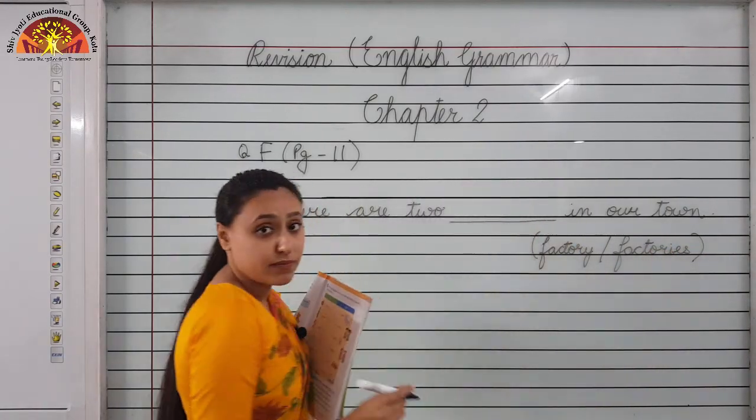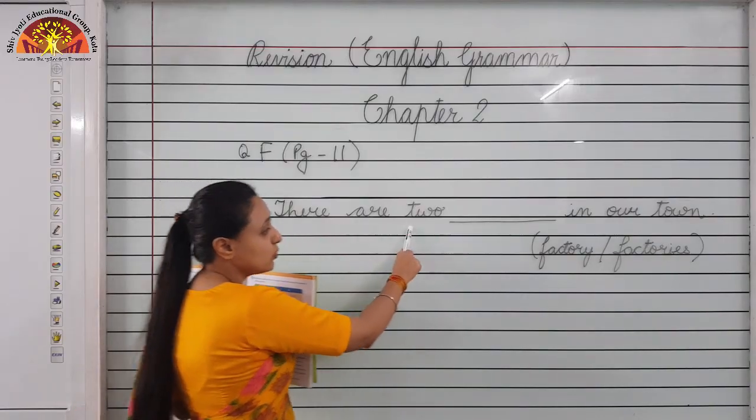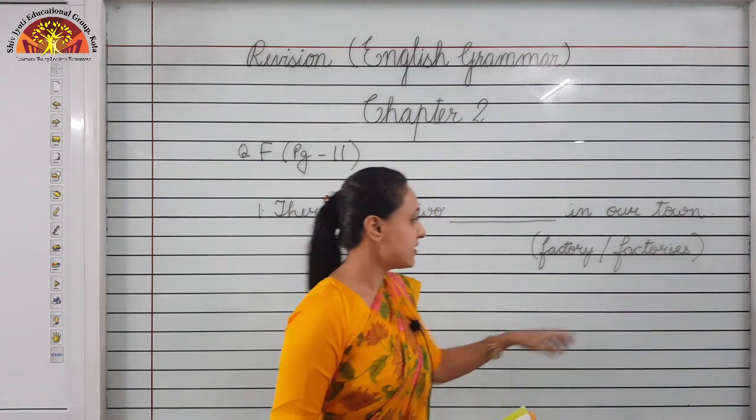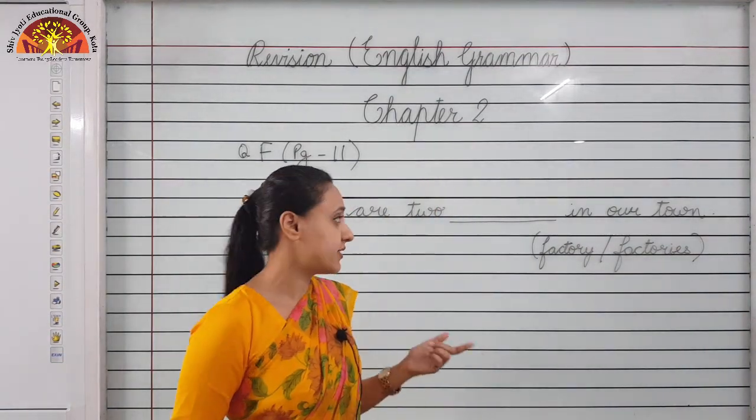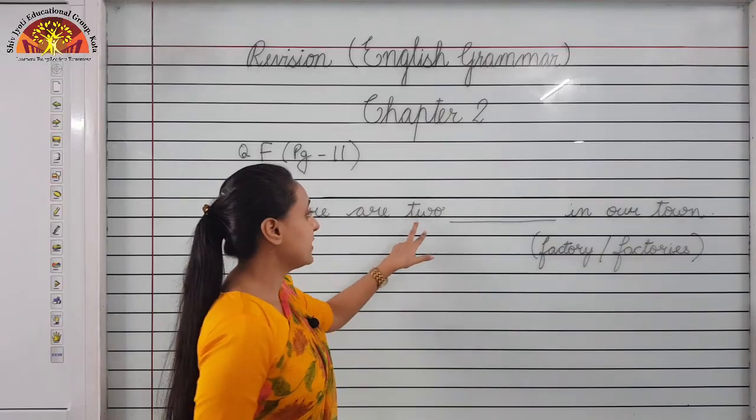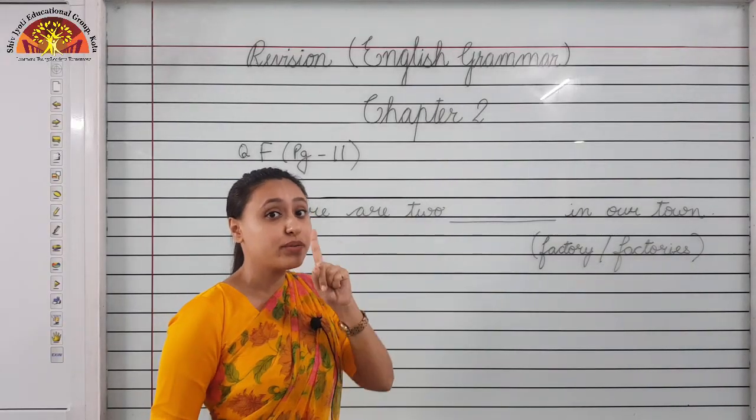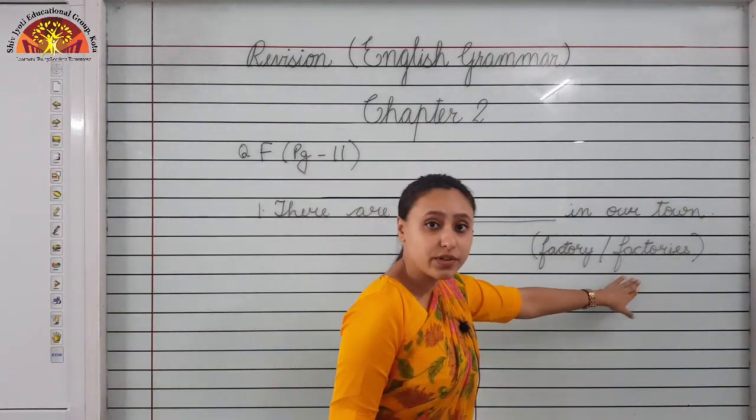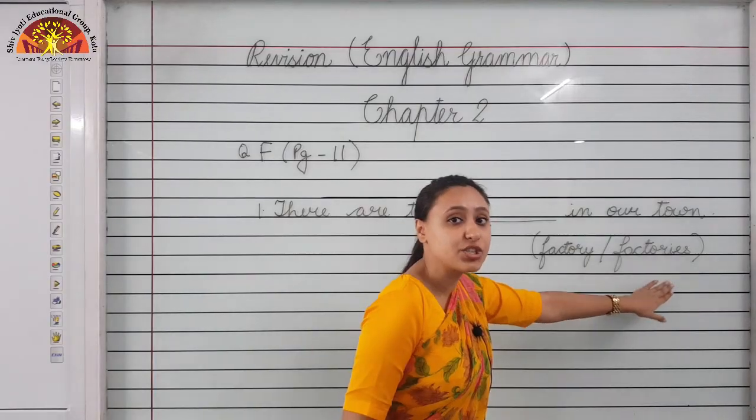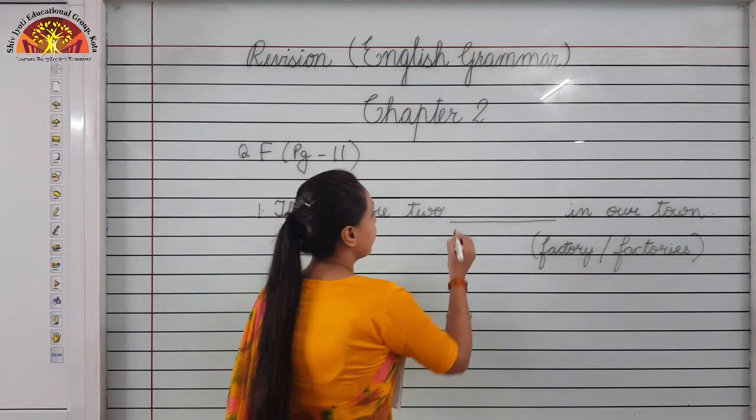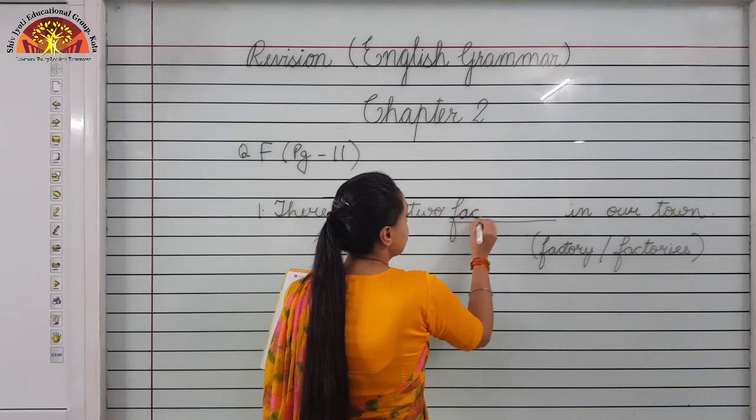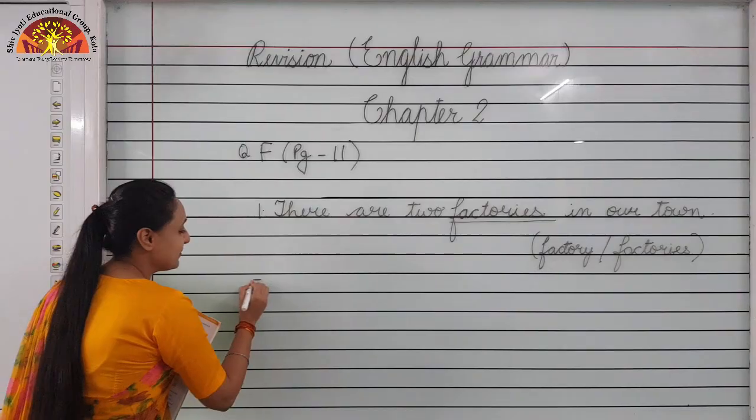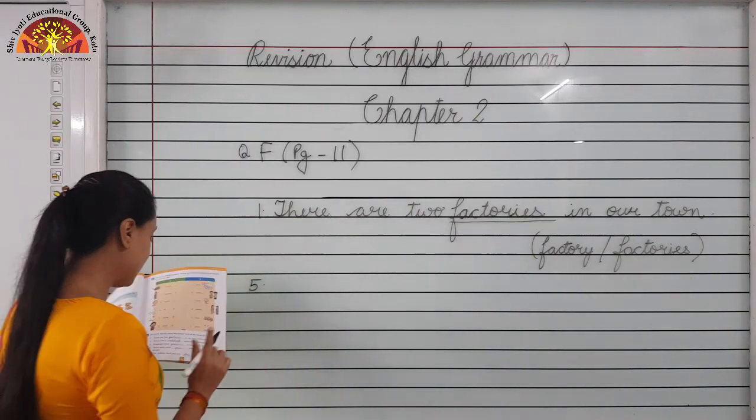So children, first read the sentence. There are two dash in a town. Here options are given: factory and factories. We are not talking about one, we are talking about two, means more than one. So we will use the plural form of factory, which is factories. Okay. So write here factories, F-A-C-T-O-R-I-E-S.